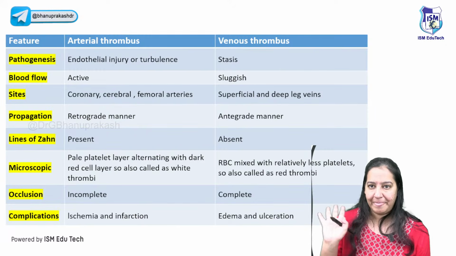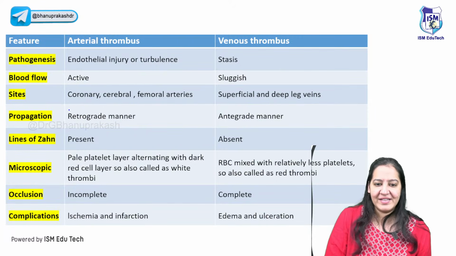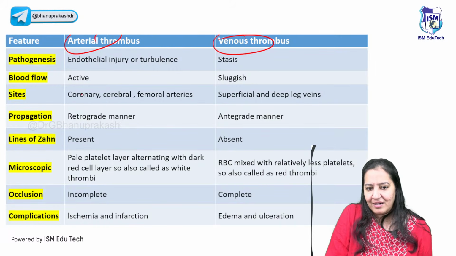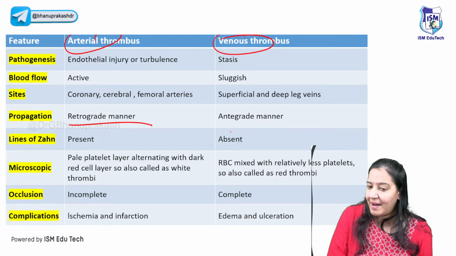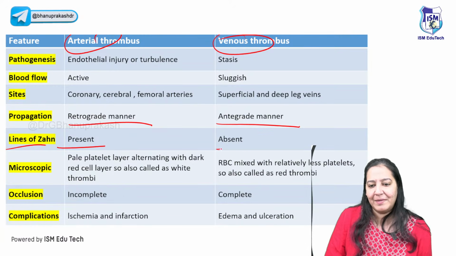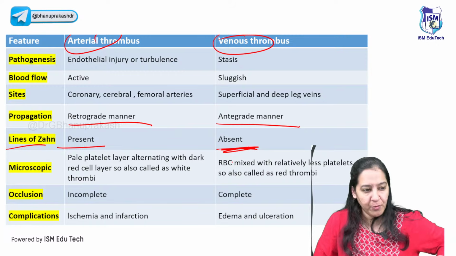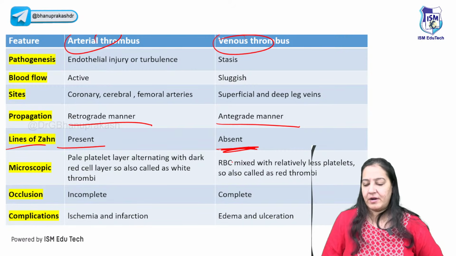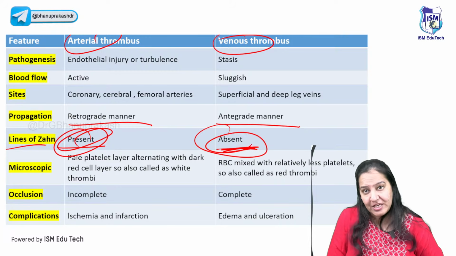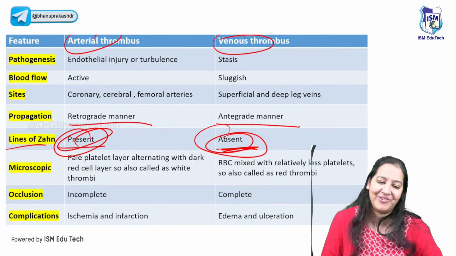So you have to learn the differences. We have seen the differences between arterial and venous. Arterial grows in a retrograde manner. Venous grows in an antegrade manner. In arterial, lines of Zahn are present. In venous, lines of Zahn are absent. I picked this table from Robbins only, Dr. Anand Thakur. You can check the latest edition and see this point in the table. It is still mentioned in this edition also.